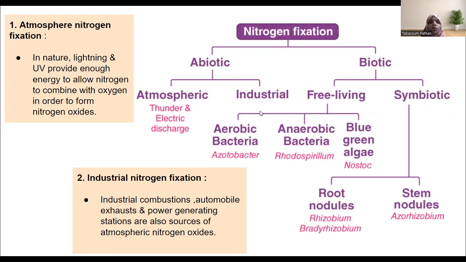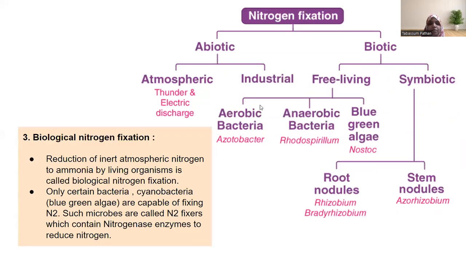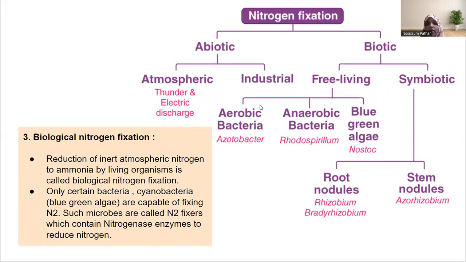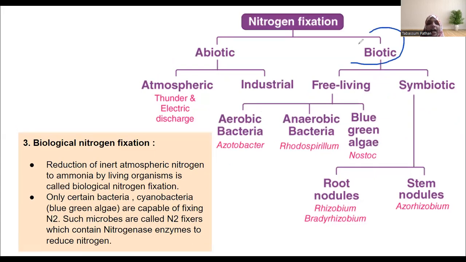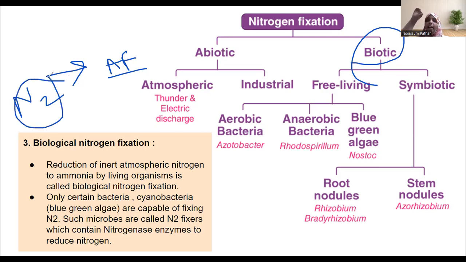Fine. So moving to biological nitrogen fixation, what is the point over here? Living organisms are converting N2 into assimilable forms of nitrogen and giving it to the plants for ready uptake. Plants are not capable of directly utilizing N2 from the atmosphere, so they require someone in the middle to make the food for them, sort of.